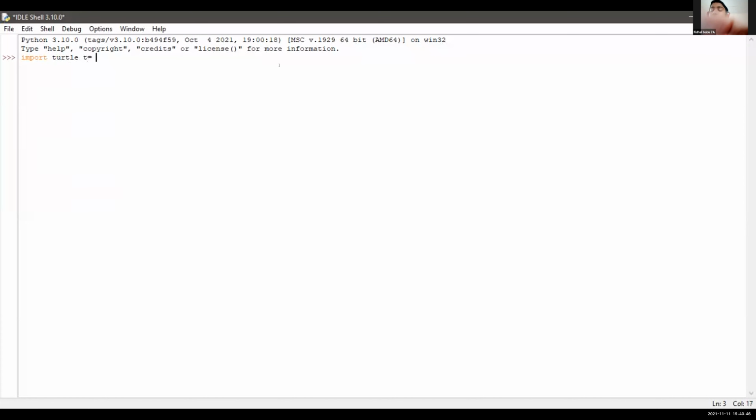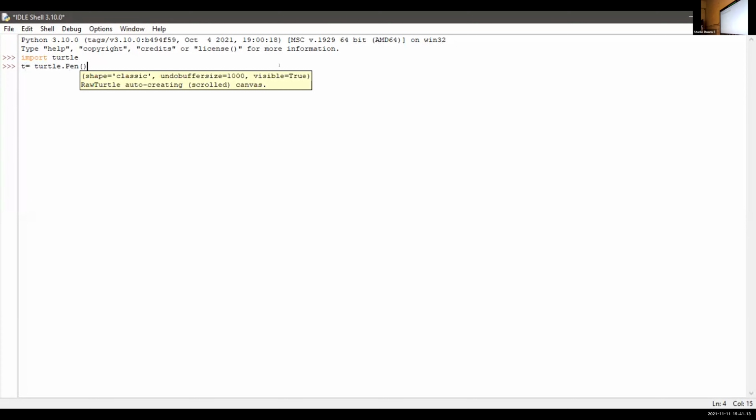The next line. Aldous, erase. In the next line, press enter key. Now type T is equal to, what is the next code? T is equal to turtle dot Pen. P should be capital. P-E-N. No need of space there. You have put a space between N and bracket. No need of space there. Go back.